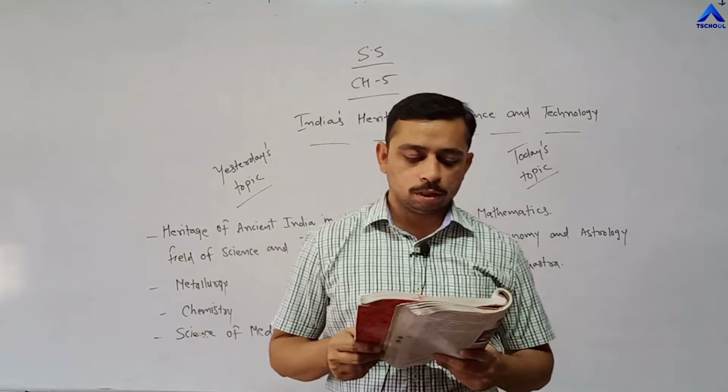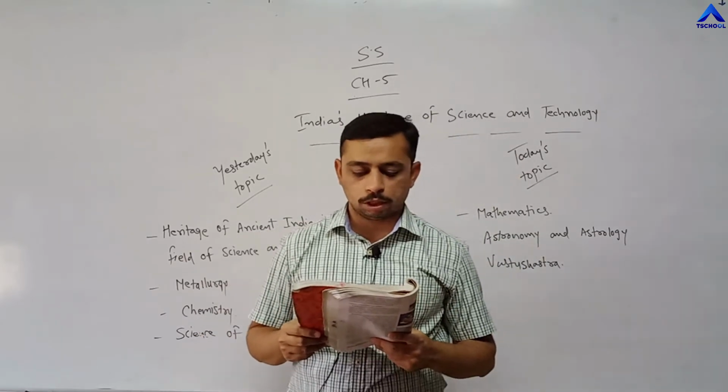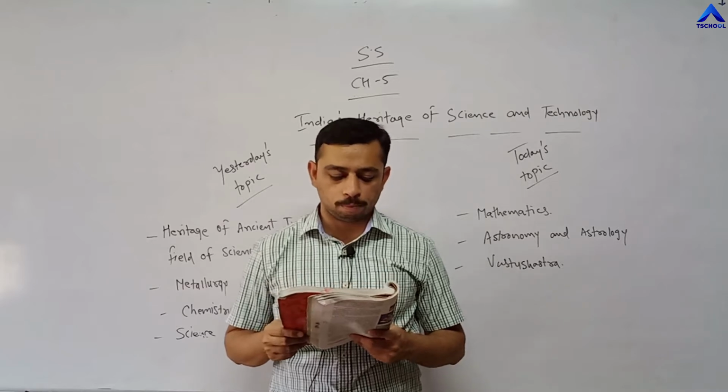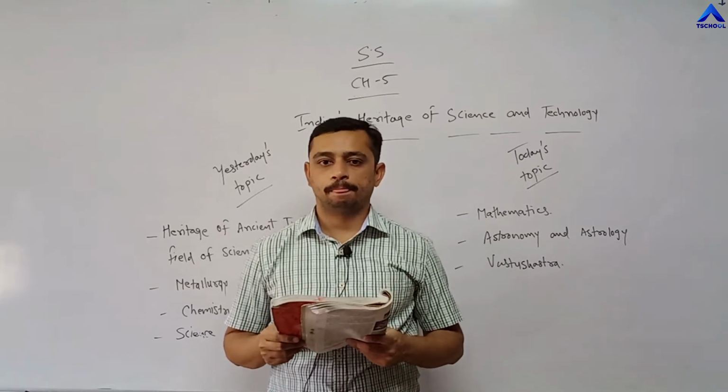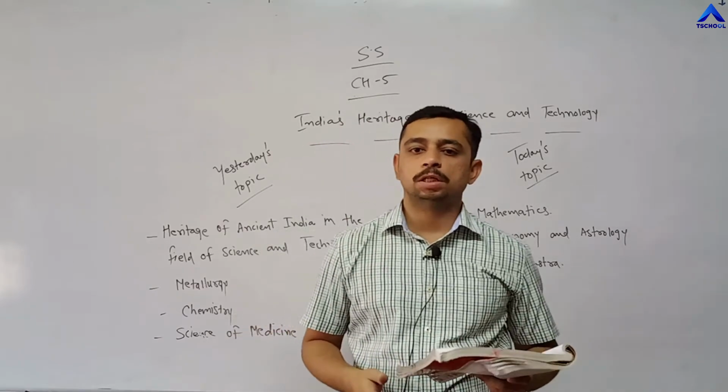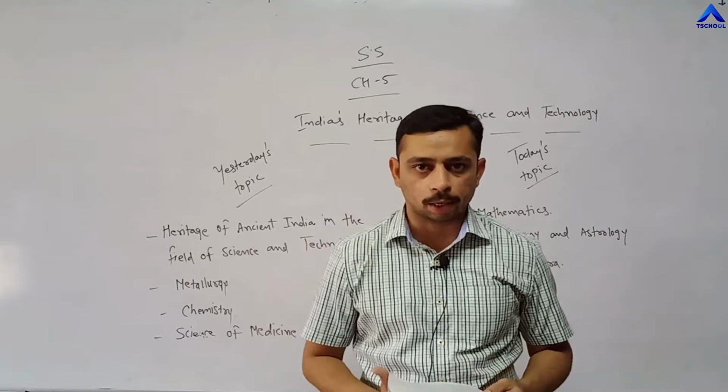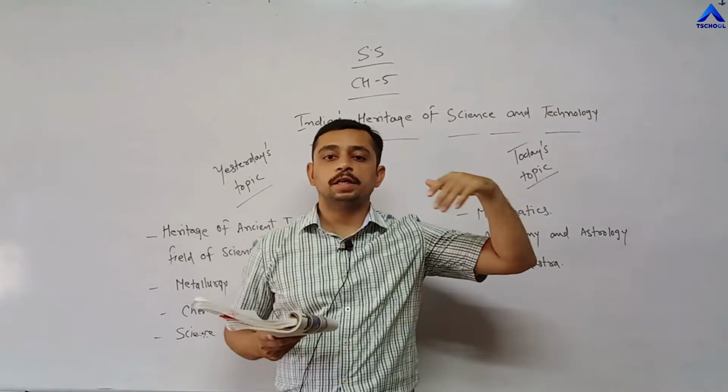Decimal systems have been seen on measuring and weighing instruments found in the remains of Harappa and Mohenjo-daro. What is Harappa and what is Mohenjo-daro? That we are going to learn in chapter number 1. That is a very ancient India.